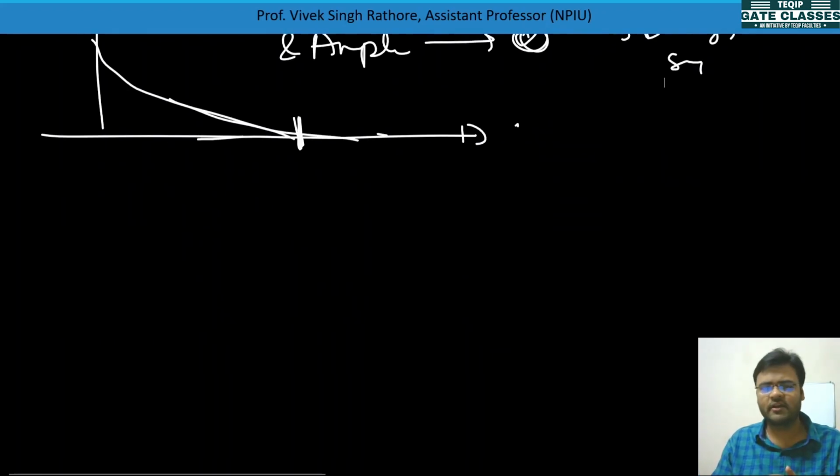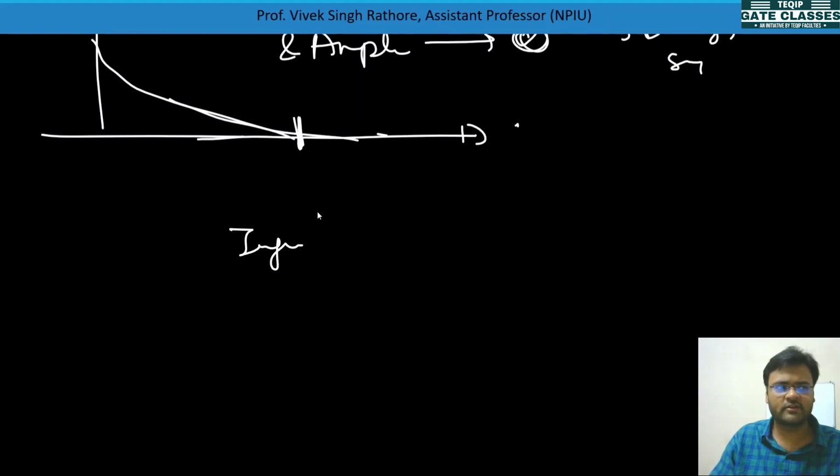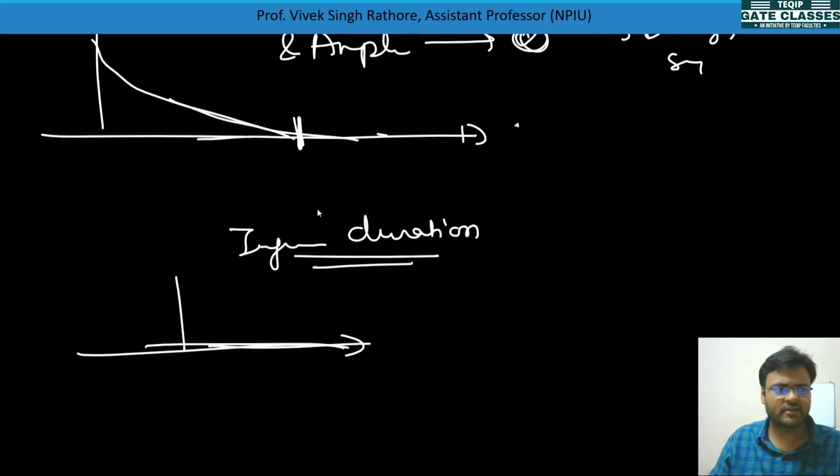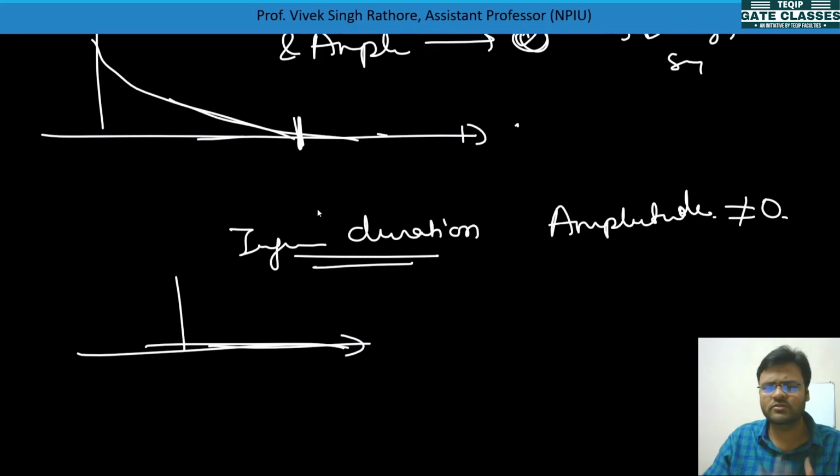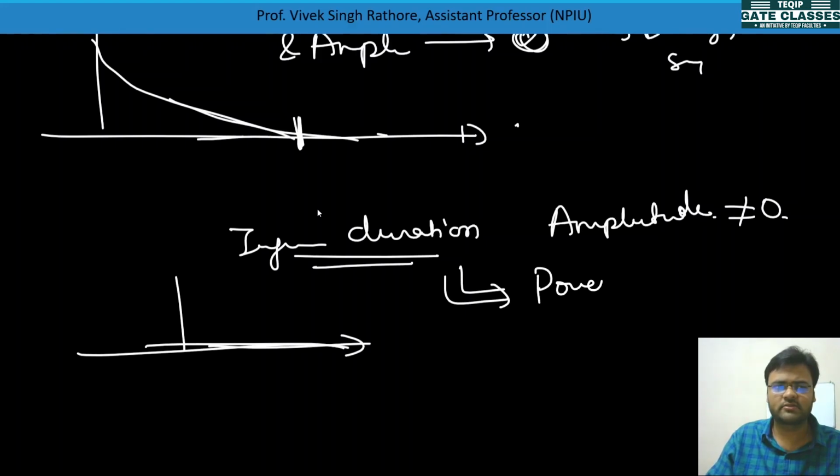And if a signal has to be a power signal, it should have infinite duration. Infinite duration means, I am telling you again and again, for time axis infinite duration is there, and the amplitude, both you should remember, the amplitude is not equal to zero. Okay, it is not tending to zero, it is some constant value. So these signals can be termed as power signals.